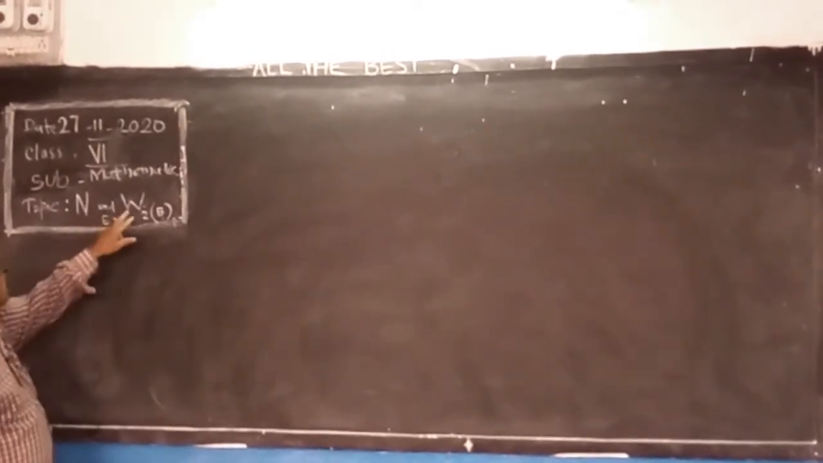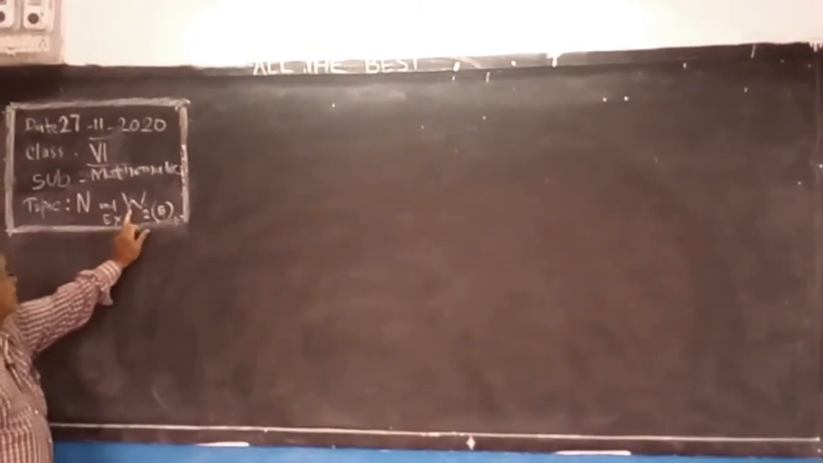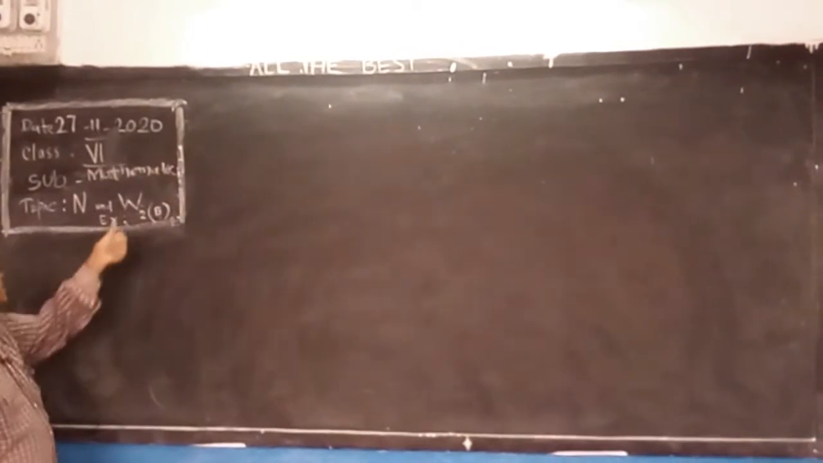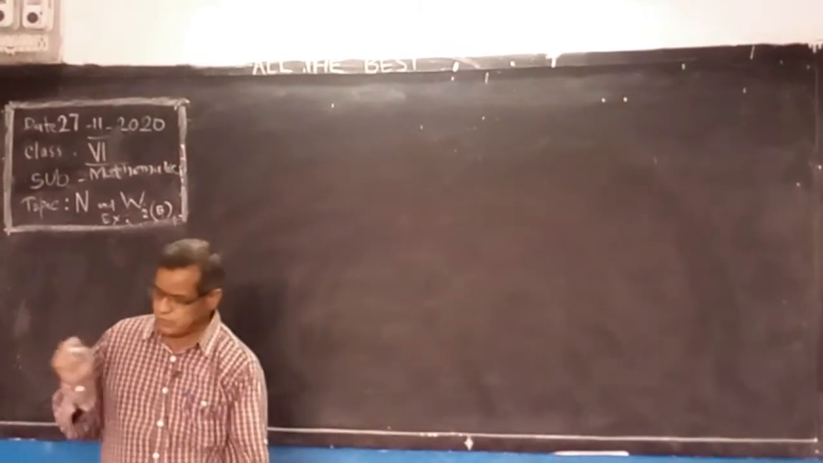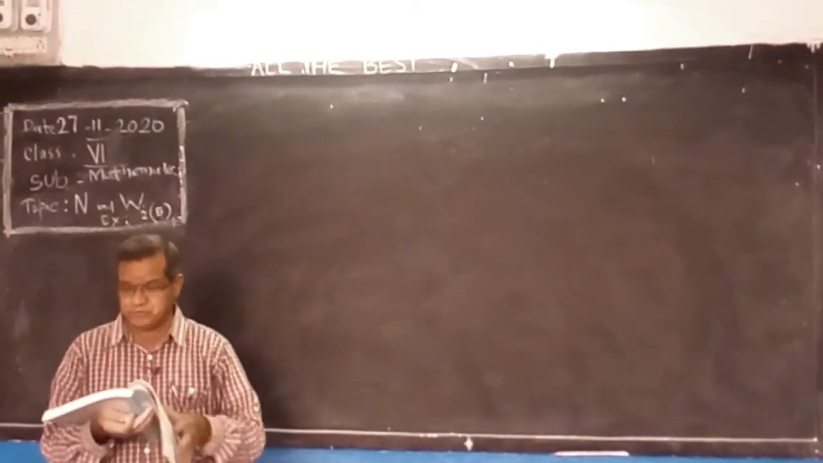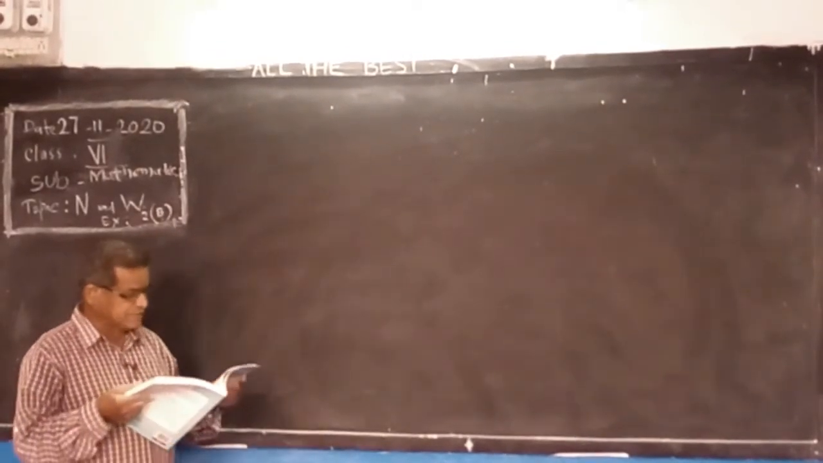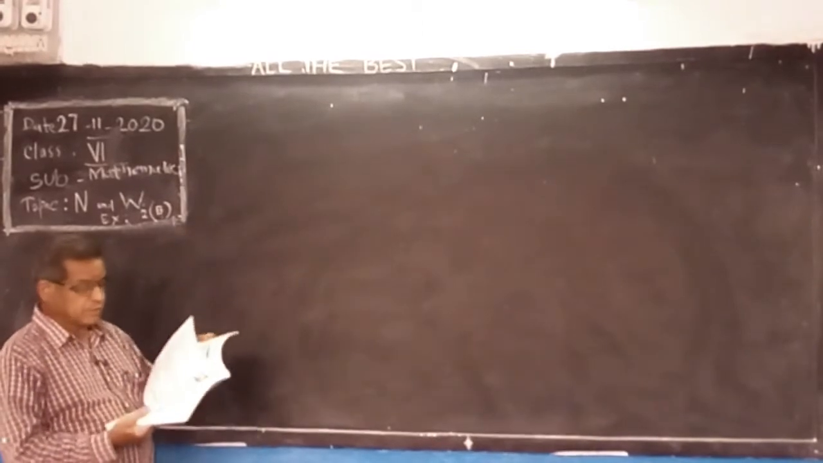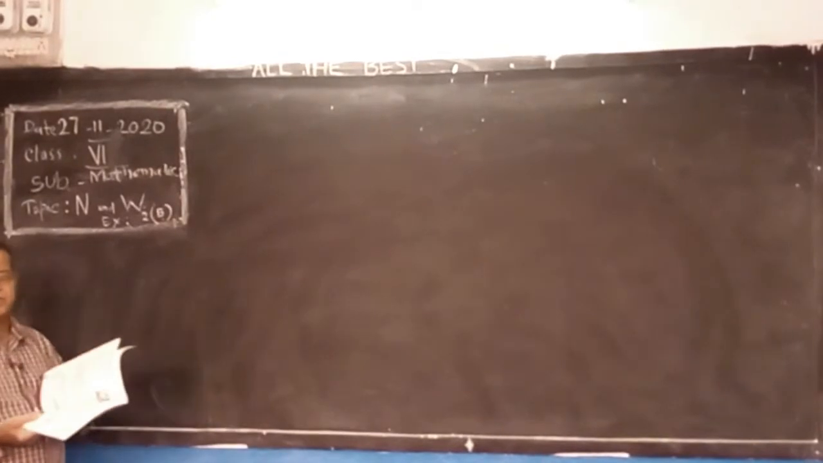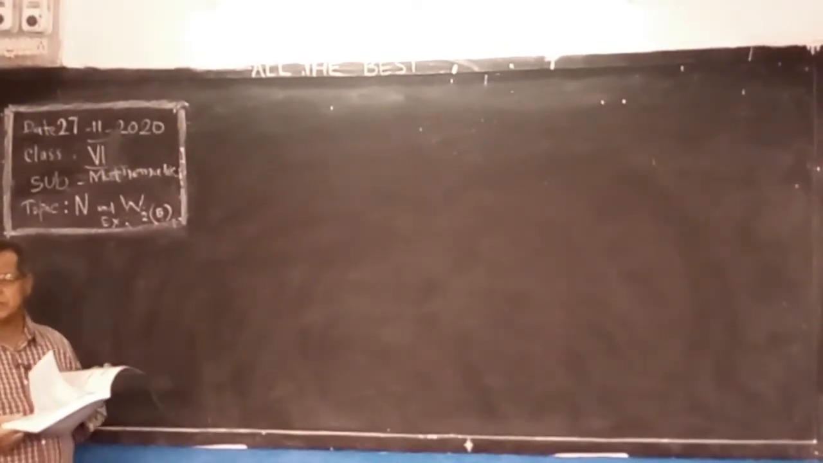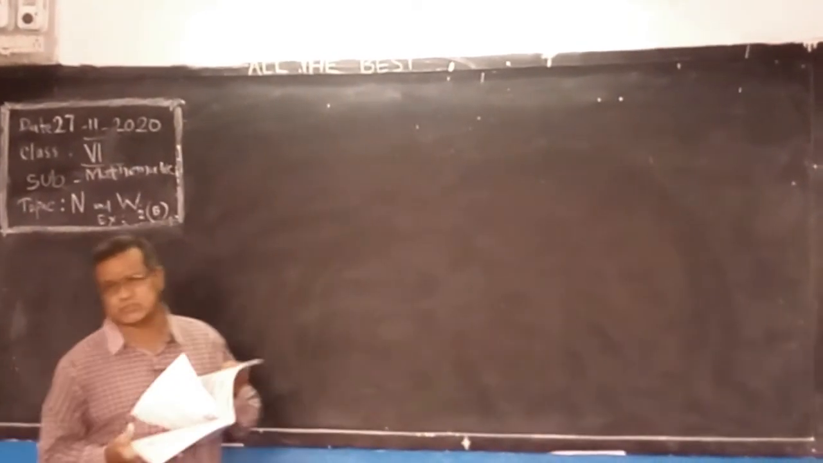All natural numbers are whole numbers, but all whole numbers are not natural numbers, because 0 is not there in natural numbers. That is the difference. Don't confuse. Very easy. And now there are some properties. What are the properties? Reflexive property, commutative property, associative property, and distributive law.